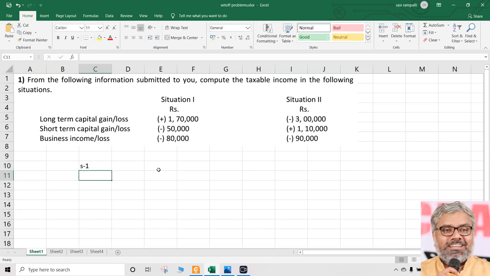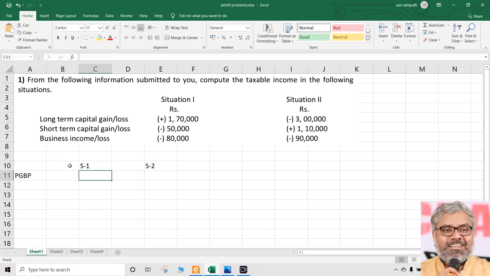So let us take situation 1 and situation 2 of the first question, which was given to you earlier as a task. From the following information submitted to you, compute the taxable income in the following situations. That's the question here. So here there is something like long-term, short-term capital gain or loss, and there is business income or loss also. Ideally, you should be having the same sequence of the heads of income.